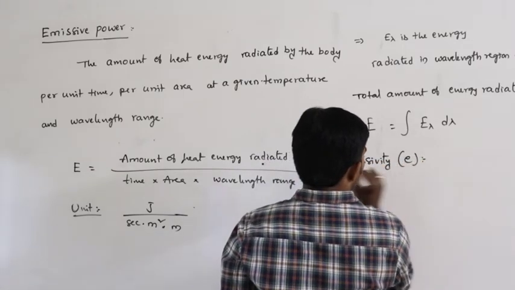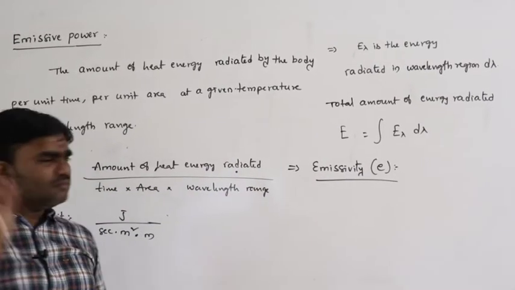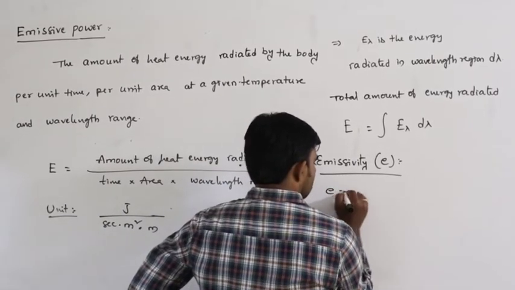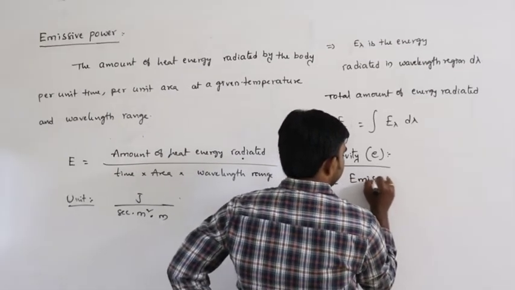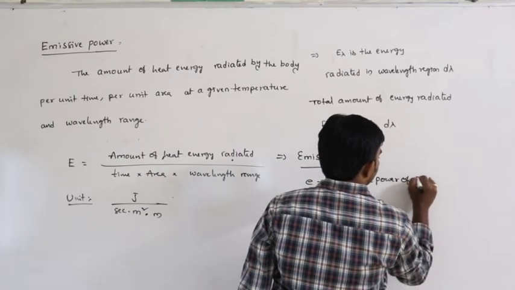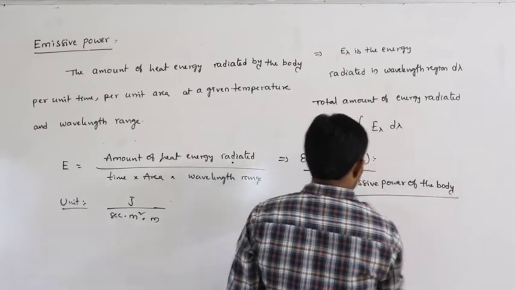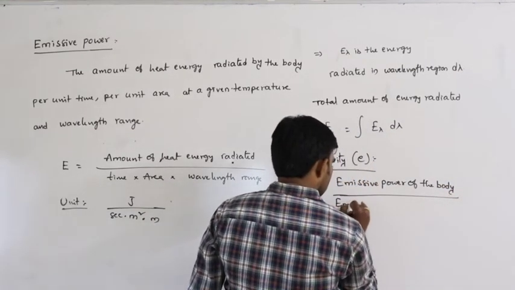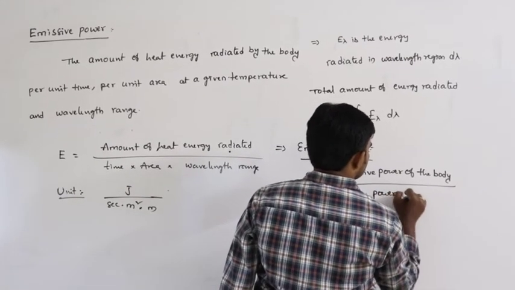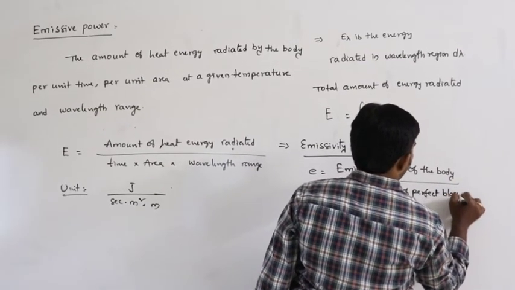Emissivity is denoted with a small e. How can you define emissivity? Emissivity e is equal to the emissive power of any body divided by the emissive power of a perfect black body.